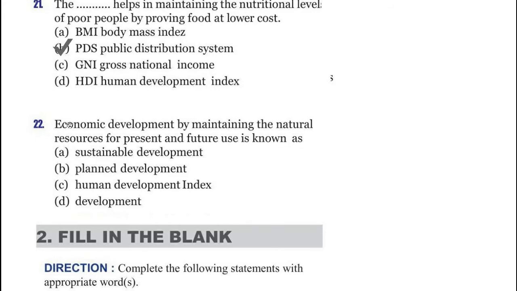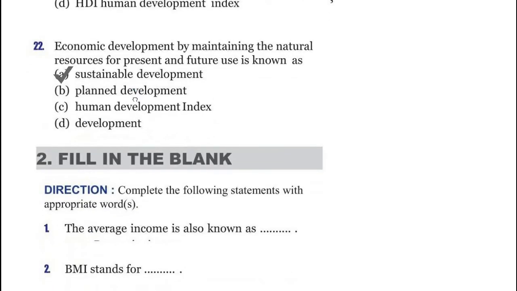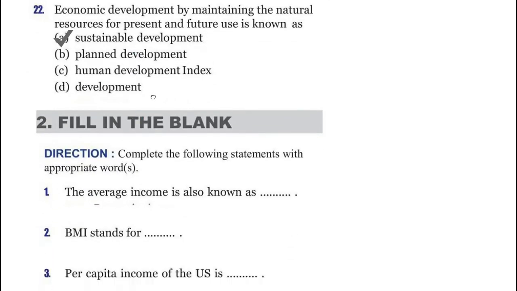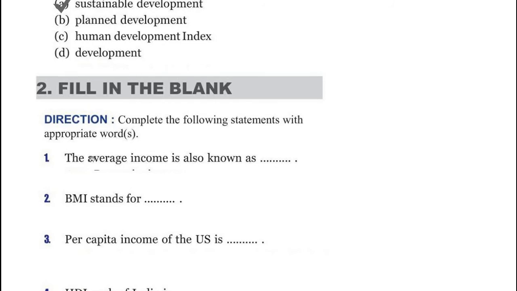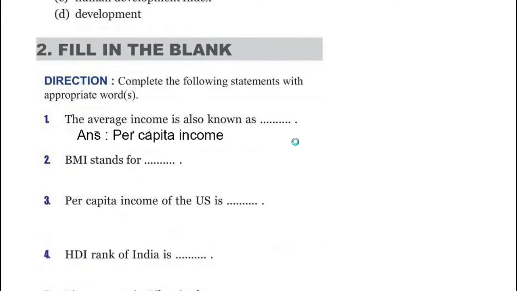Now question 22. Economic development by maintaining the natural resources for present and future is known as sustainable development. Yeah, it is sustainable development. No need to worry about other options. Now fill in the blank questions. The average income is also known as per capita income.